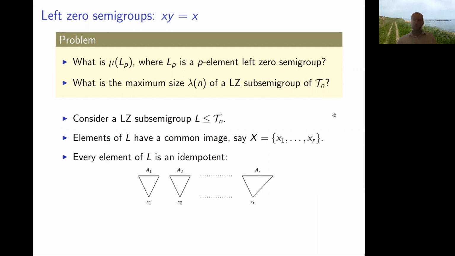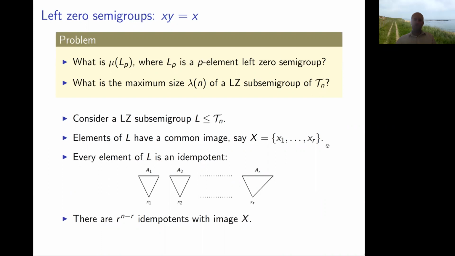The other thing we remember is that every element of a left zero semigroup is idempotent. So we're looking at a bunch of idempotents with this fixed image. If you think about what an idempotent with that image does, it has to map these points onto themselves, but you've got complete freedom as to where everything else in the set 1 up to n goes, as long as it goes to one of these points. So you've got n minus r points left over. They can each go to any of r given points. So there's a total of r to the power of n minus r idempotents with that image. You'd have to believe me on this one, I guess, or you can just check it fairly quickly later on. And interestingly, that only depends on r, the size of this set.